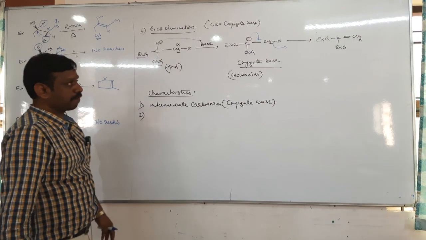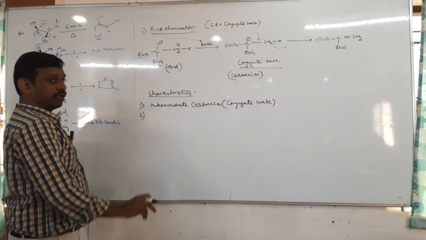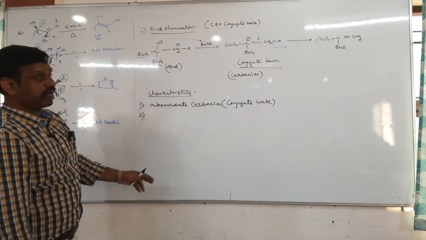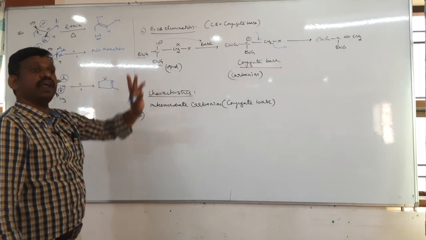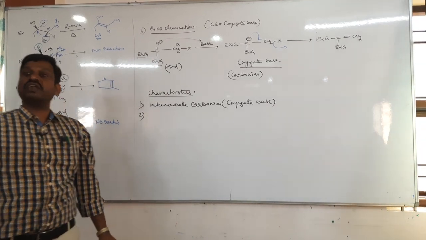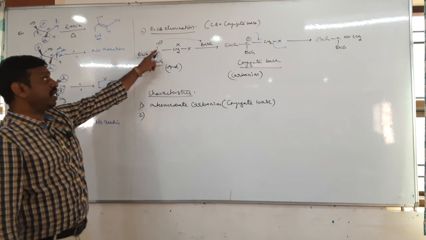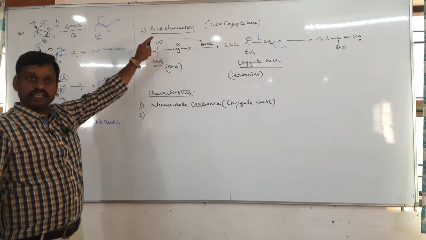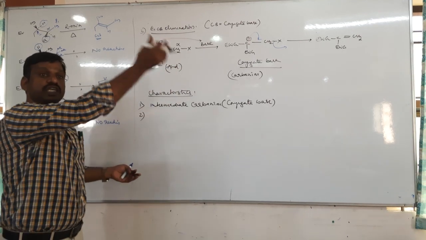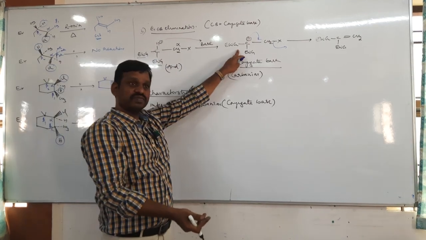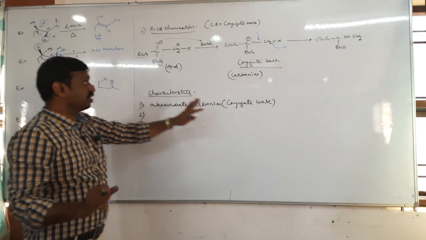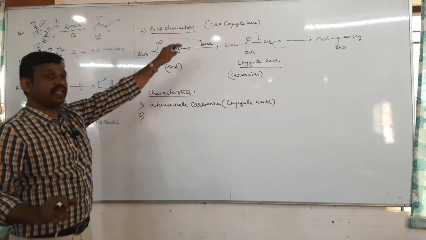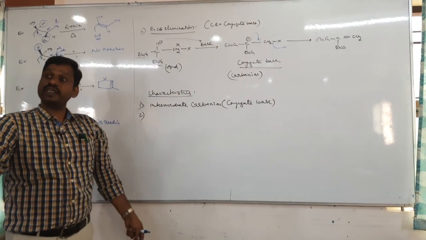Okay, next tell me. Now in this reaction, one more condition: there should be an electron withdrawing group. Why? What is the necessity of the presence of an electron withdrawing group? To make this H plus more acidic, right? If this H plus is more acidic, it can come out easily, so that you will get this. It means if there is no electron withdrawing group, can you expect E1CB? We expect E1.